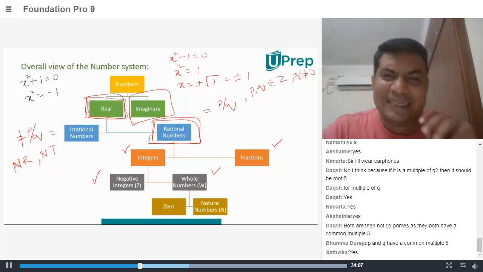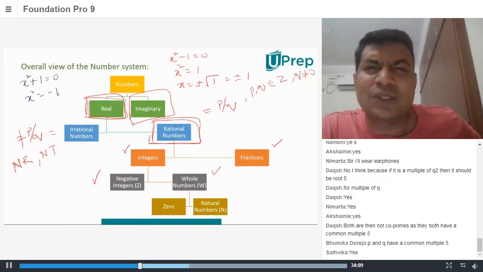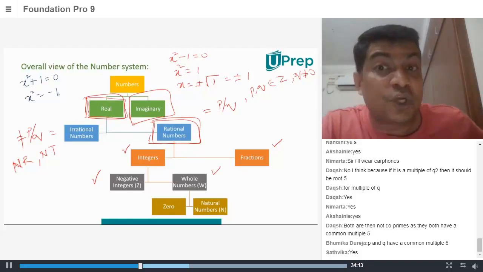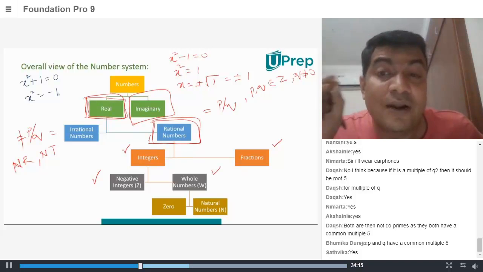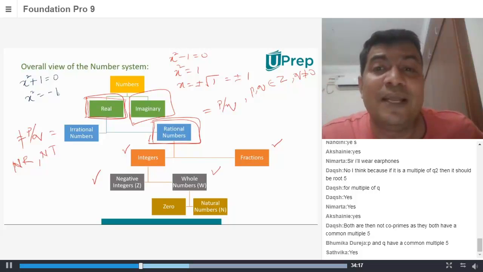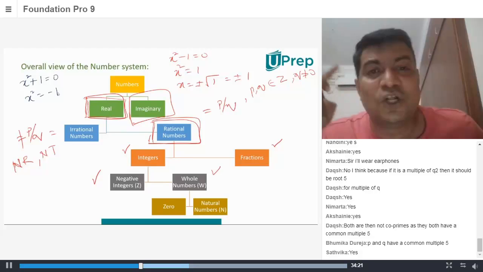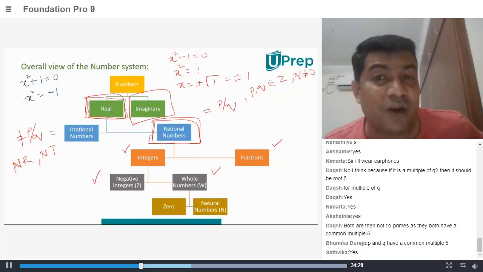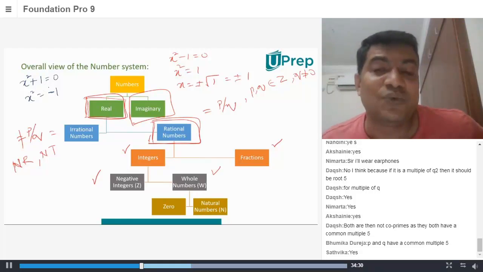Can the square of a number be minus 1? No, it cannot be. The square of a real number cannot be minus 1, because minus 1 whole square is 1, and plus 1 whole square is also 1. So what are the values of x for which x square can be equal to minus 1?